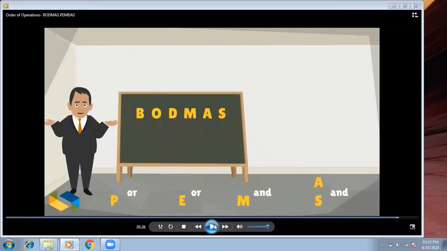So previously you have done DMAS, and you know what DMAS means. Division, multiplication, addition, and subtraction. You are already familiar with the term DMAS that you covered in your previous session. The D means division, multiplication, addition, and subtraction. Now we have BODMAS. What does BODMAS mean? B for bracket, O for of, then the same division, multiplication, addition, and subtraction. What does it mean? Bracket and of, and then we have DMAS.